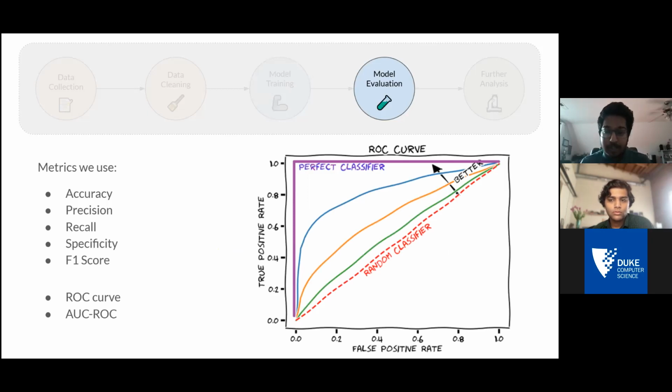So for the purposes of our research, a random classifier would falsely classify a piece of misinformation or correctly classify a piece of misinformation at roughly equal rates, whereas a perfect classifier would not make any mistakes. So namely, it would never classify a piece of misinformation as non-misinformation, and it would never classify a piece of non-misinformation as misinformation. Essentially, we want to see where between that red line and that purple line our model falls. The closer to the purple line, the better. And a way of encapsulating that sort of result is something called the area under curve, AUC of the ROC, where you just take the area under the curve. And obviously a higher area means you're closer to purple, which means better.